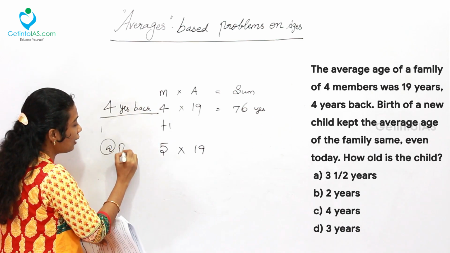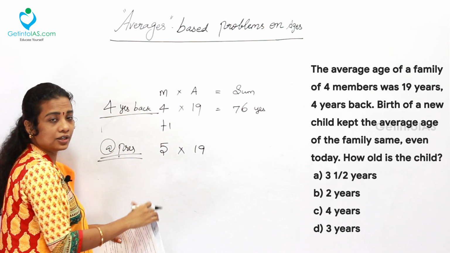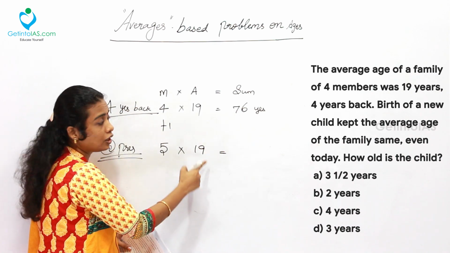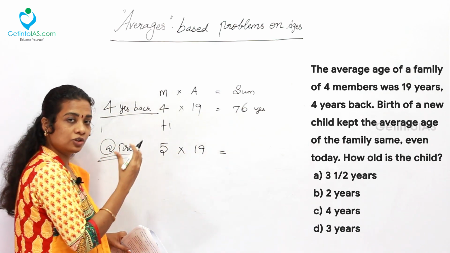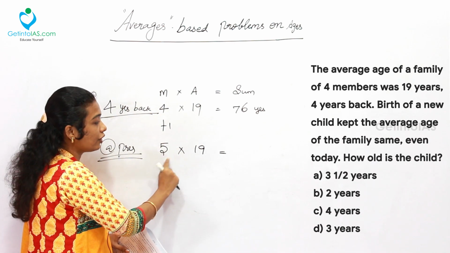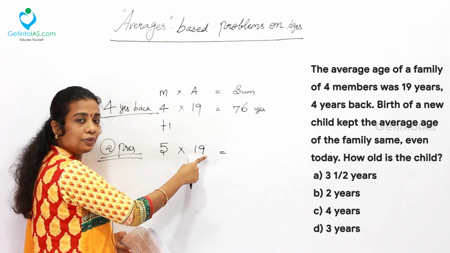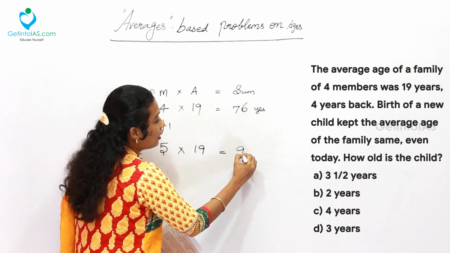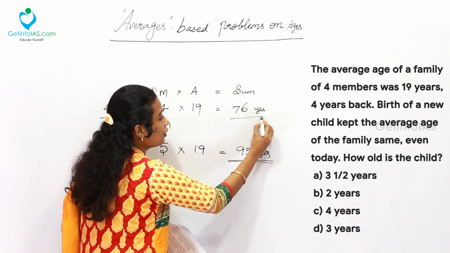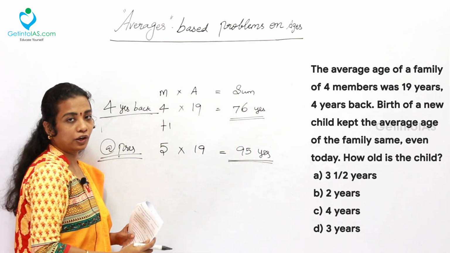Now this is at present. During that, 5 into 19 is to be evaluated first to get the sum of the ages. Let's take it first. What is 5 into 19? 5 into 10, 50. 5 into 9, 45. 50 plus 45, 95 years. This is 95 years. This is 76 years.